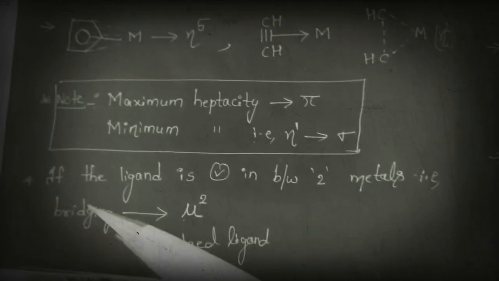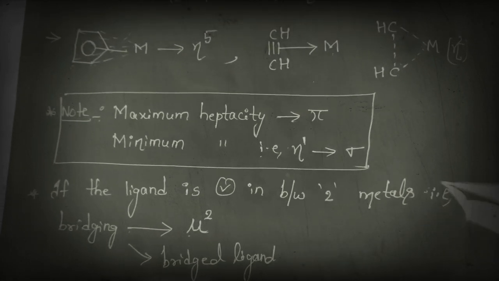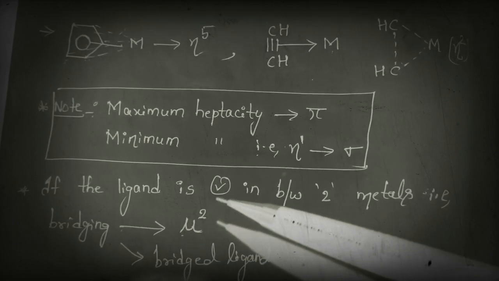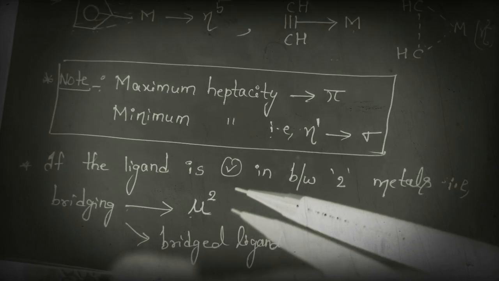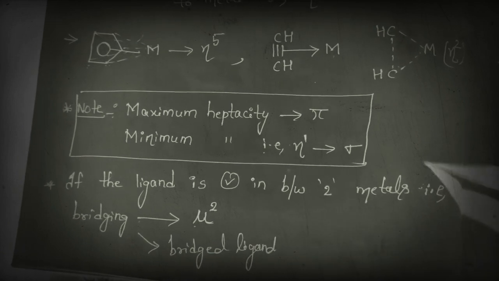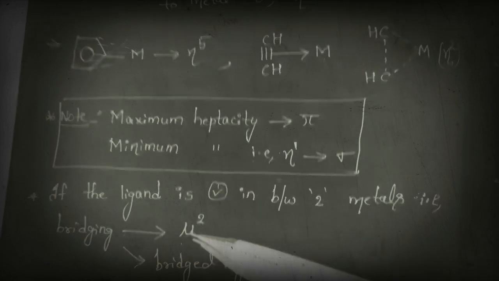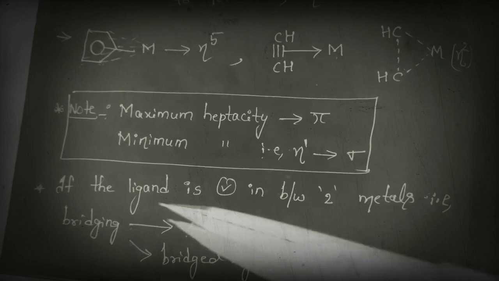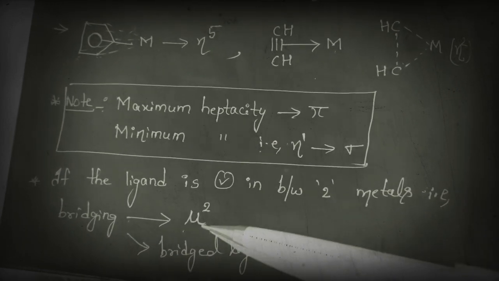Next, if the ligand is present in between two metals, that is a bridging ligand. We usually come across this while studying nomenclature. If the ligand is present in between two metals, then that ligand is called a bridge ligand, and here that is indicated by mu. As this ligand is present between two metals, we are indicating this as 2. So this is a mu 2.